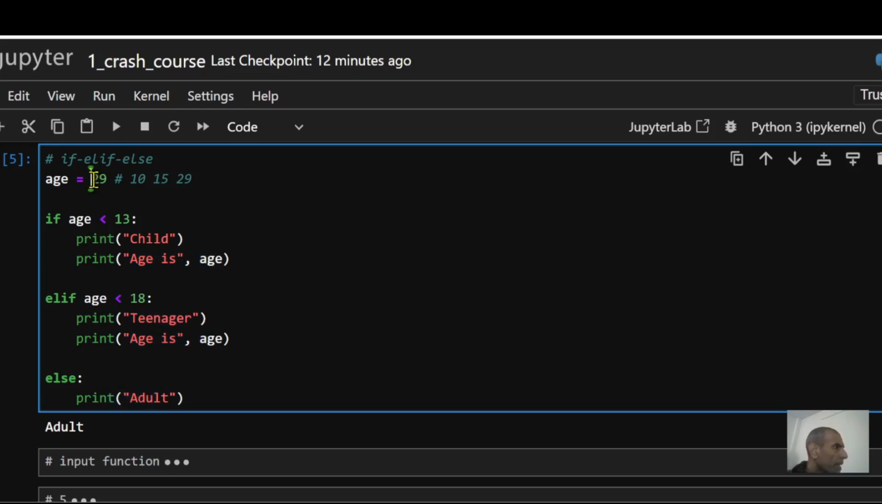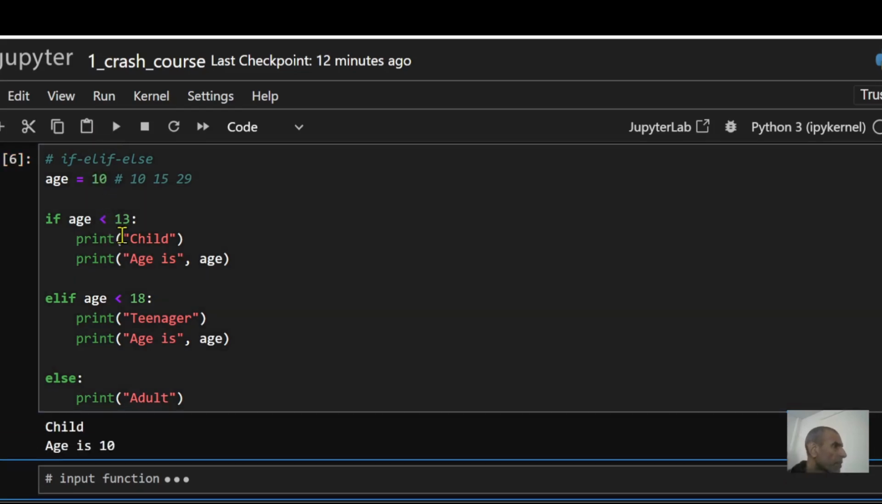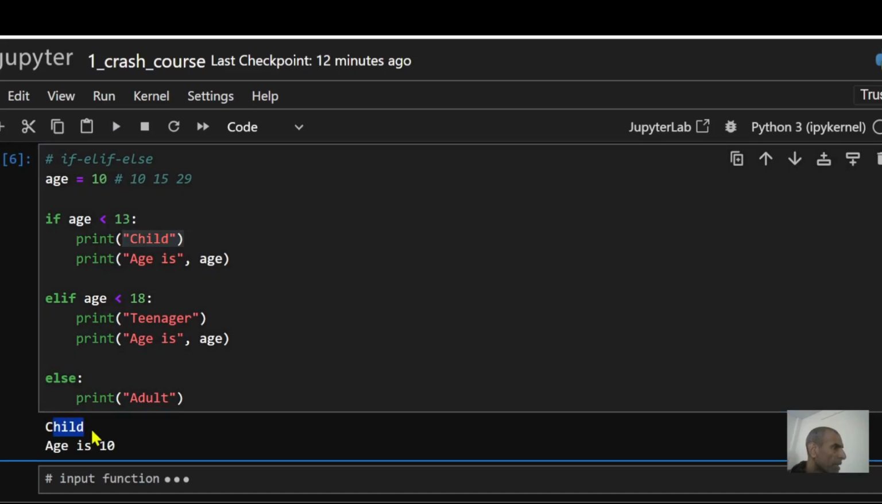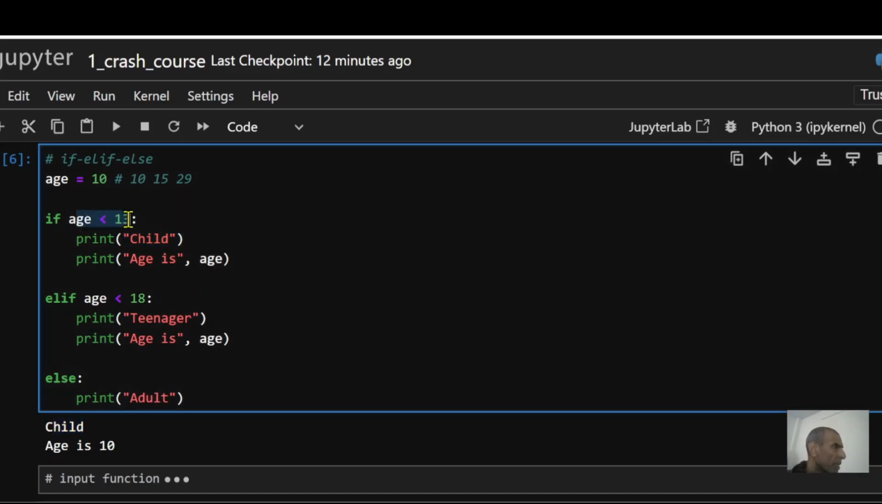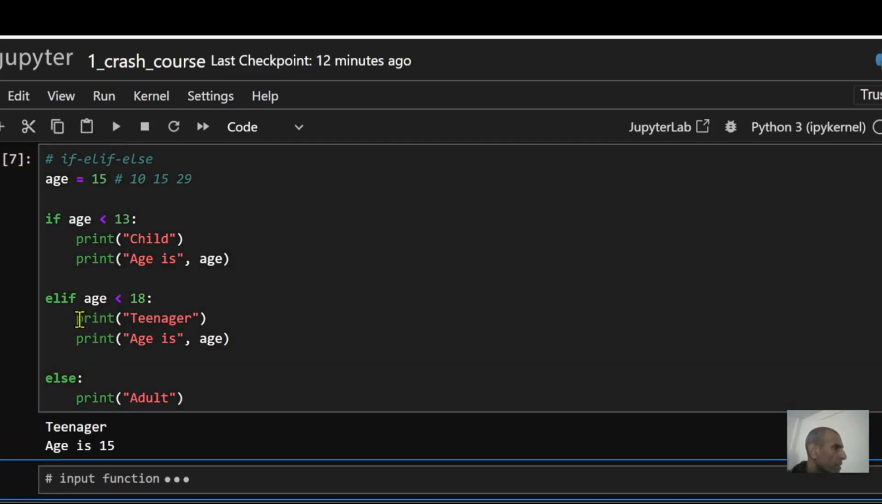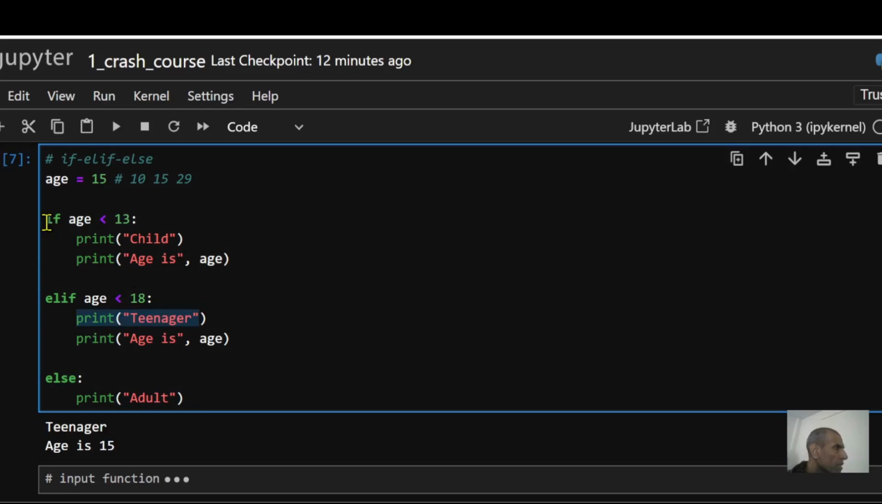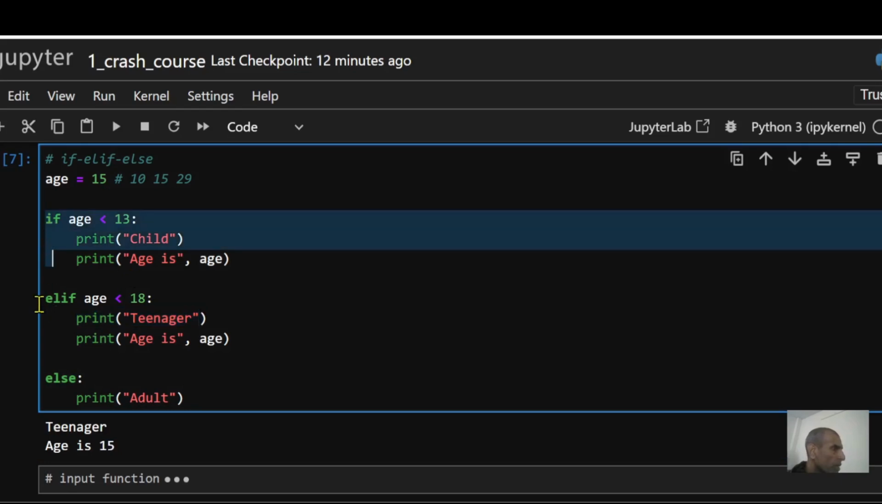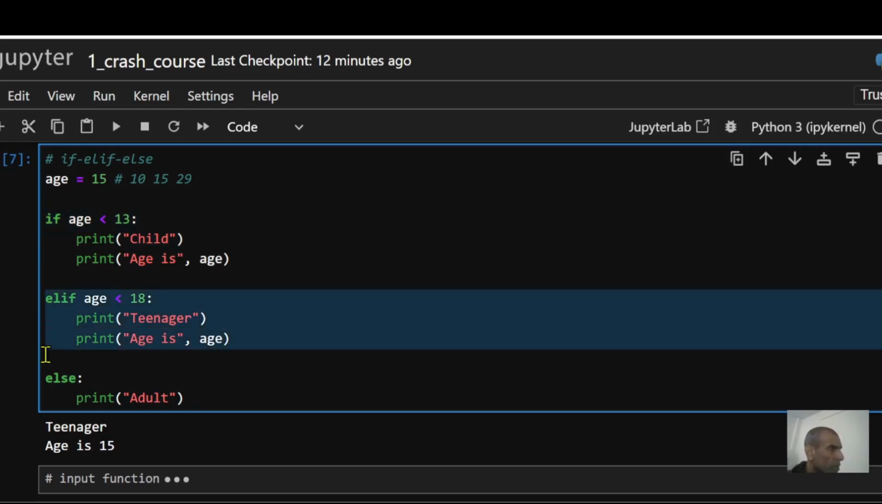Let's start with something simple. Let's say my age is 10. Run this and it's going to print out child because this age is less than 13 right here. Okay, now let's change this to 15. All right, now when I run this, it's going to print out teenager. In other words, it prints out this because this condition is no longer true, and this condition now is true.